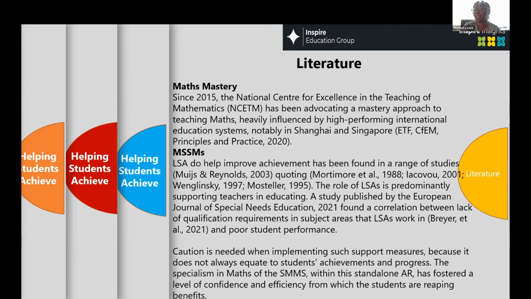So you might think in the classroom, especially in functional skills maths, compared to GCSE, the level of need is so much higher, and therefore the need to really have this research explored, analyzed, fed back on, learned from, and good practice developed and implemented is important for our students in functional skills. So the specialism in maths for